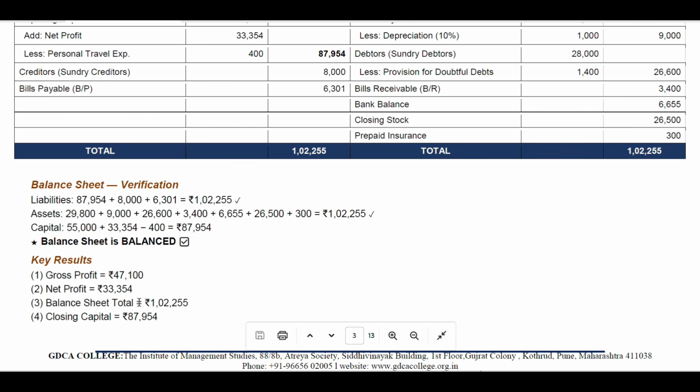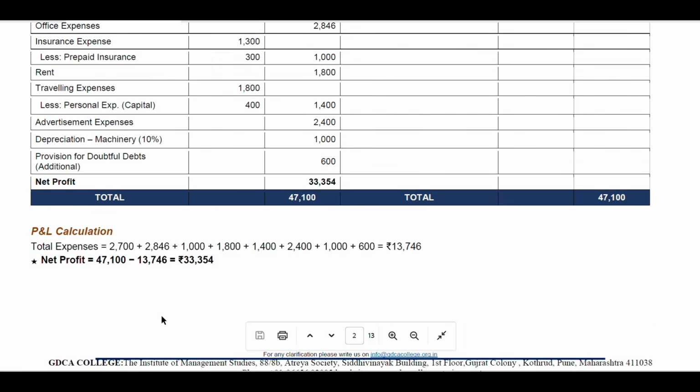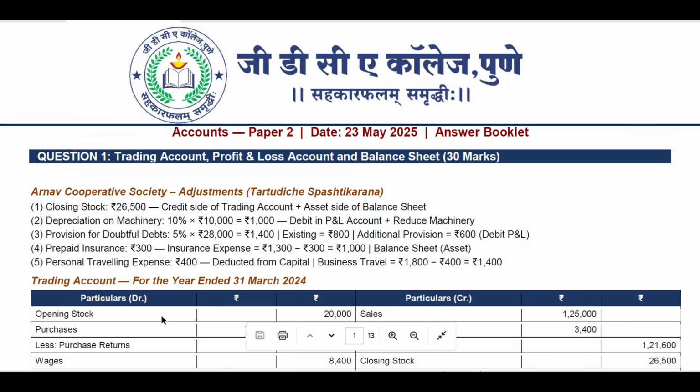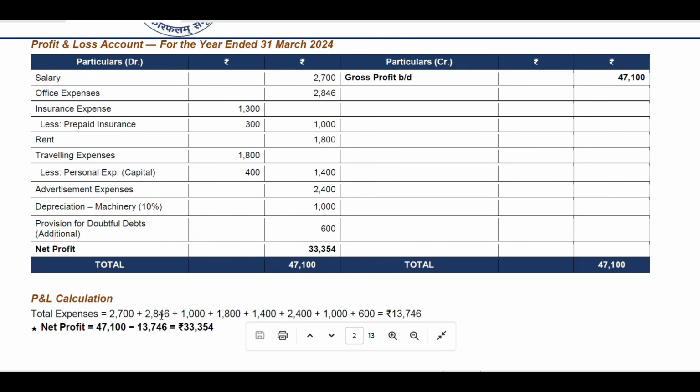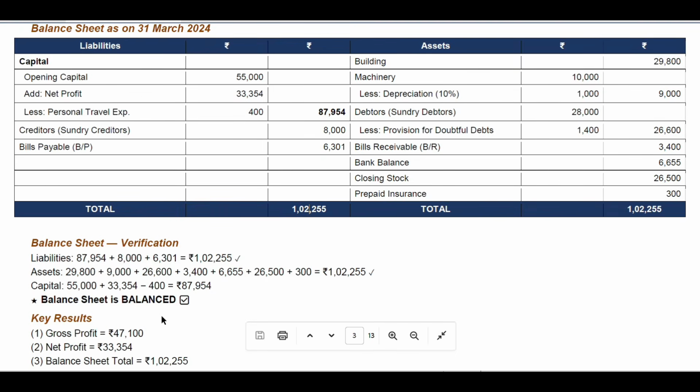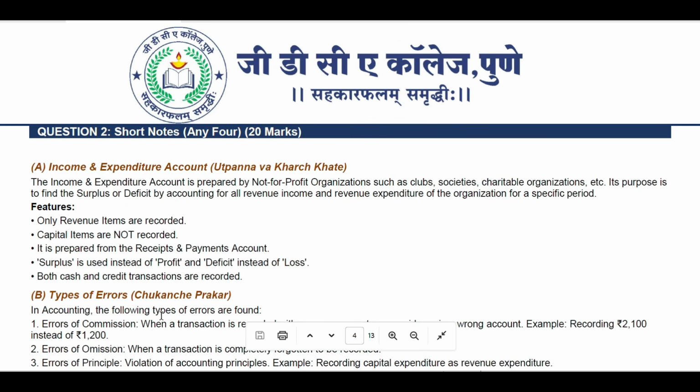In balance sheet, total is about 1,22,155 rupees, that we saw just in the balance sheet accounts. So closing capital will be 87,950. Anyways, so this is how the closing capital is about 87,954 rupees. So I'm a little bit weak in the account section actually, but as we know, an account student or commerce student can understand this in a better way.